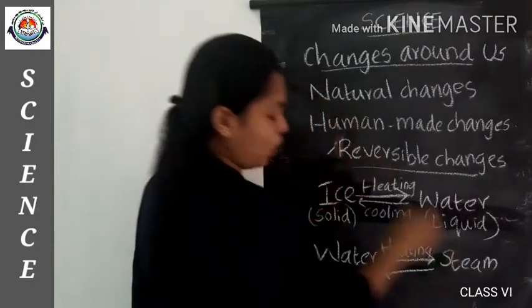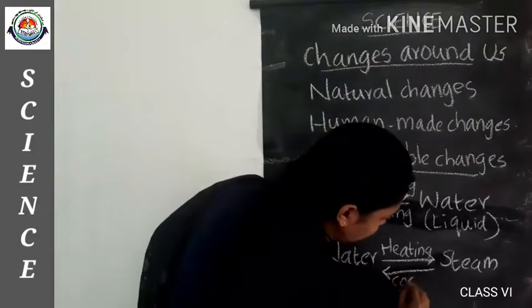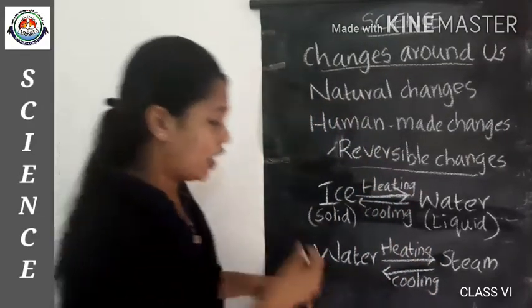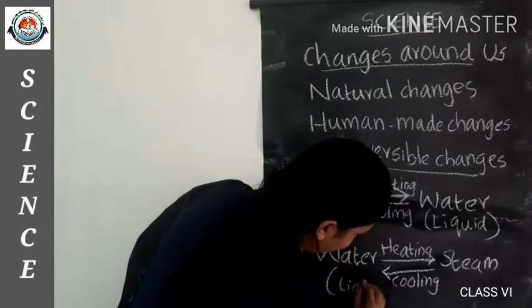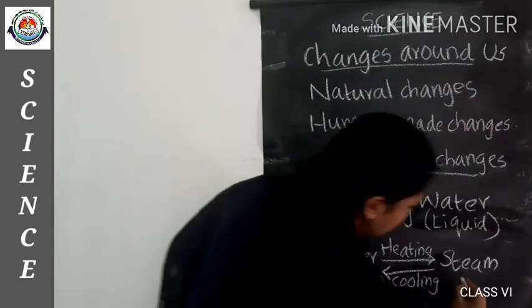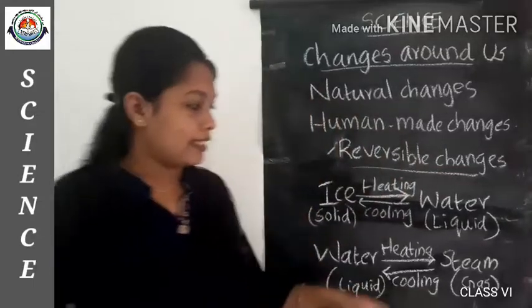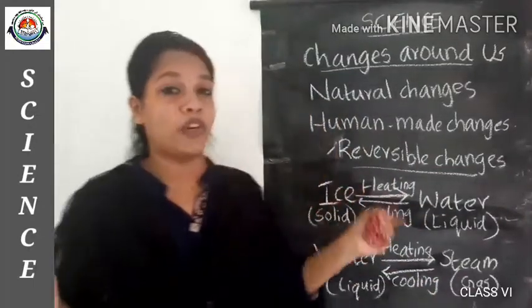And by cooling of the steam, we obtain what? Water. So water is a liquid and steam or vapor is a gaseous form. So this is another example for the reversible change.